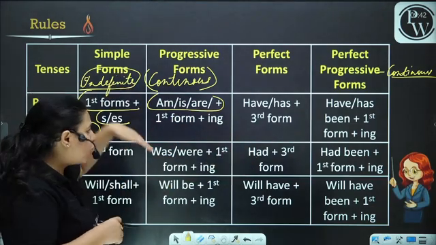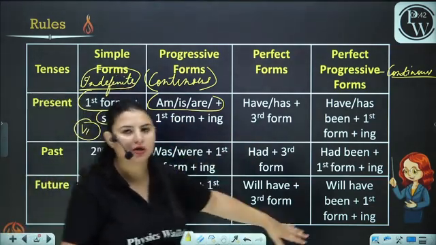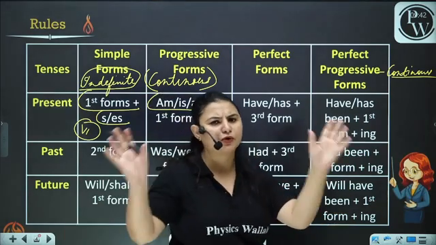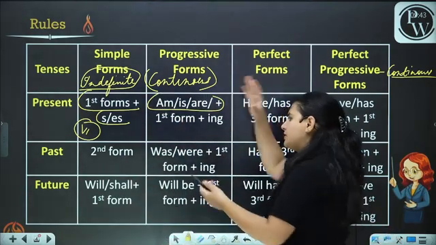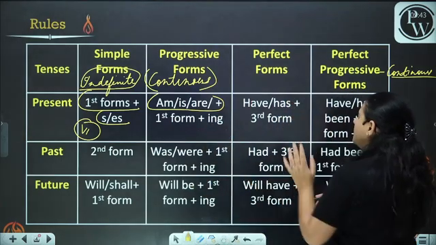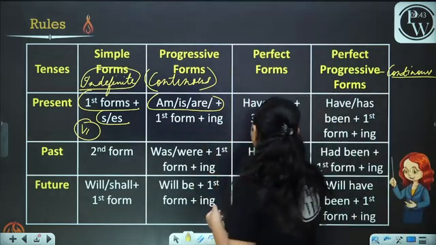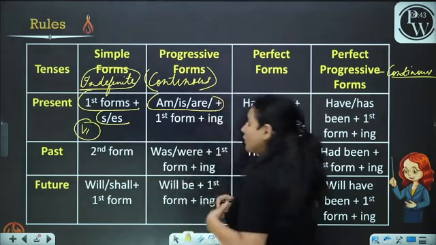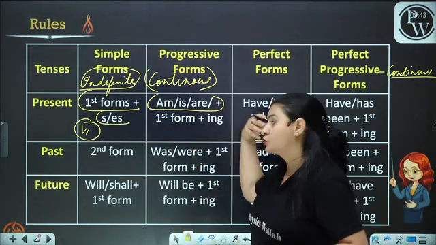Now, I have also given you the examples. We are going to learn it through the examples. This is just a table for your own reference, okay? You can just see the table here. And I have written the rules. Now, has, have plus third form, V3. Third form means the V3. As I already told you, speak, spoke, spoken.